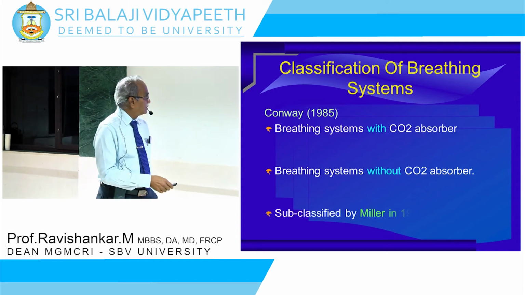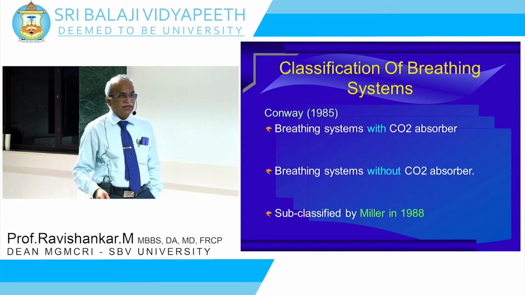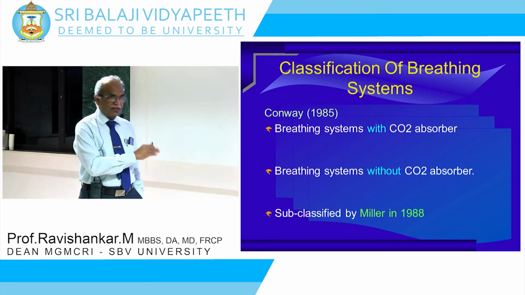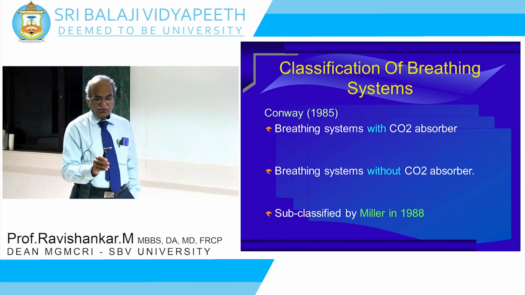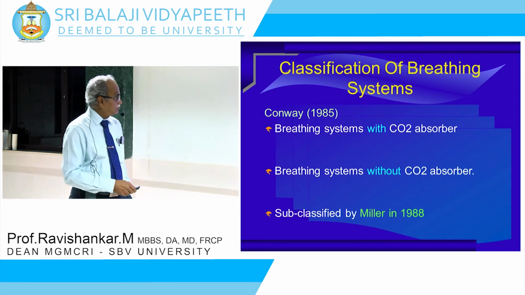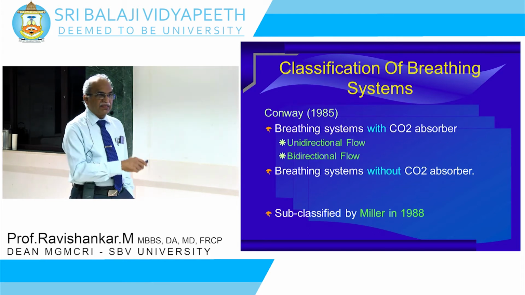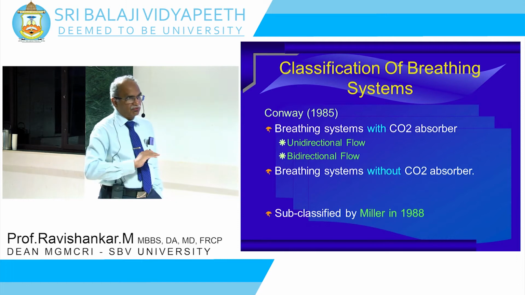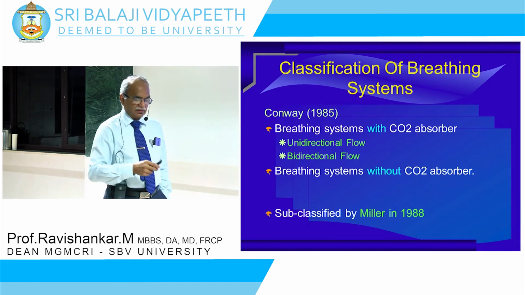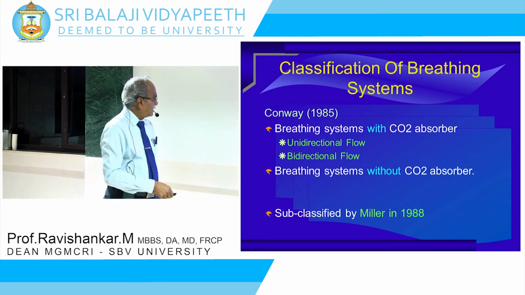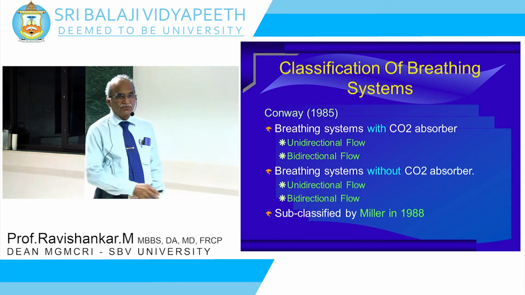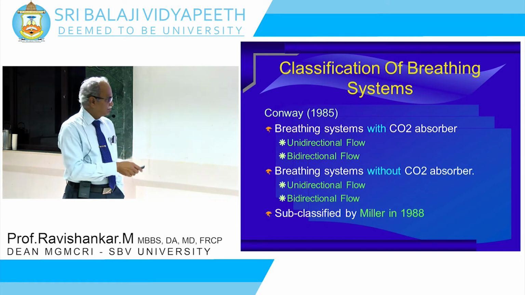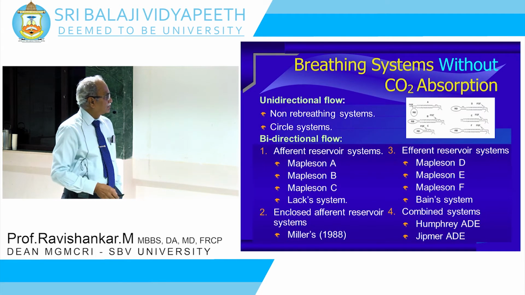It was subclassified in 1988 by Miller when he introduced a new breathing system. That's why he did a reclassification, to give you a little more clarity about what you are using. This breathing system either could have a unidirectional flow or a bidirectional flow. The flow could be in one direction or in either direction, both with absorber and also without absorber. So both of them can have either a unidirectional or a bidirectional flow. We'll look into all this.